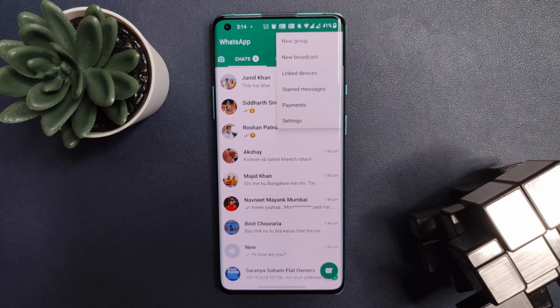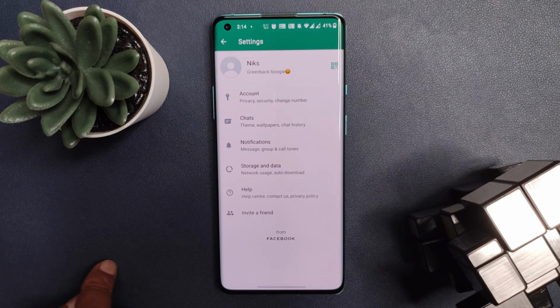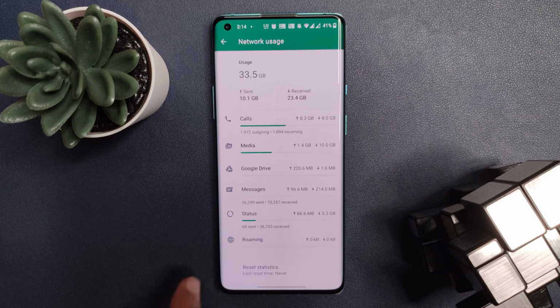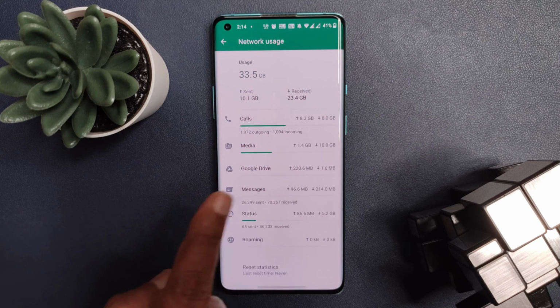All Android phones from the last 5 years or so come with a data usage tracker, allowing you to get an app by app breakdown of data usage. But WhatsApp also has a tracker giving you a category by category look at data usage. To access the WhatsApp data usage log, you will need to visit settings, then go to data and storage usage. Here you will find data usage related to Google Drive, roaming, WhatsApp calls, status updates, messages and overall usage. The biggest downside is that there does not seem to be a Wi-Fi versus cellular data breakdown. It all gets lumped in the same category.